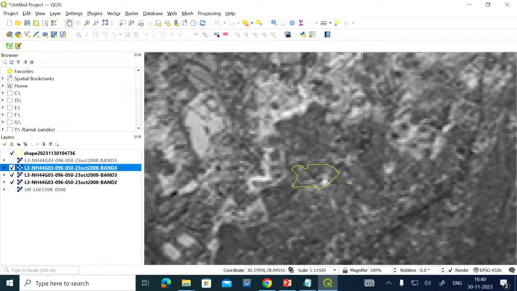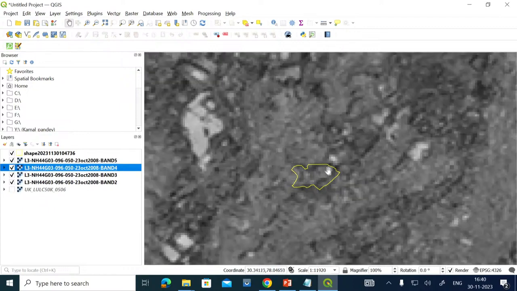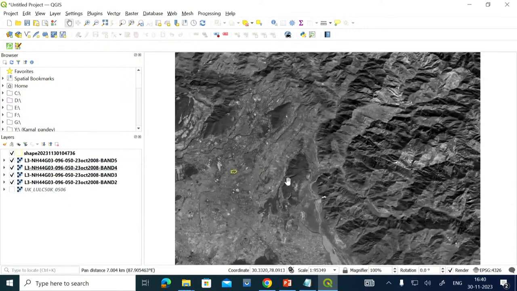In red, it is showing absorption is there; black is absorption, white is reflection basically. And if you go for the green band, in green you can see that the reflectance is again very less. Much of the energy is absorbed in the green band. So those are simple basics only.